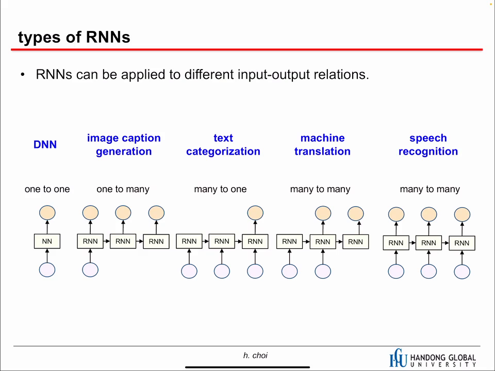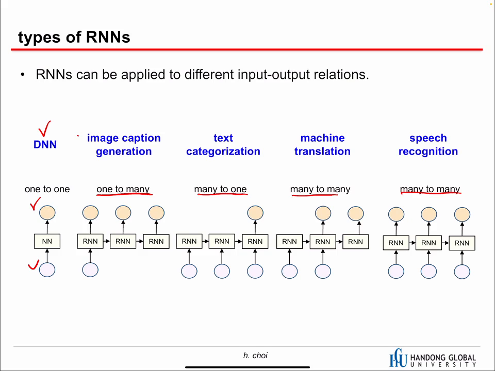And with recurrent neural networks, we can do a lot of things. So this one is a DNN. Given one input, we have one output. That is DNN. But with RNN, we can have many different types of mapping. We can have one-to-many, many-to-one, many-to-many, and another type of many-to-many. So these are examples.